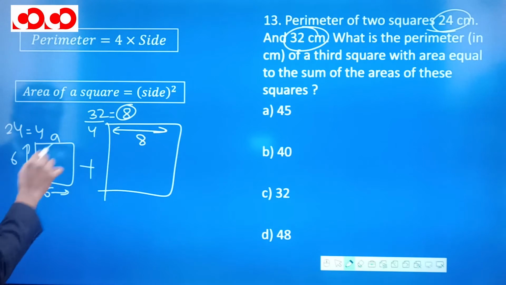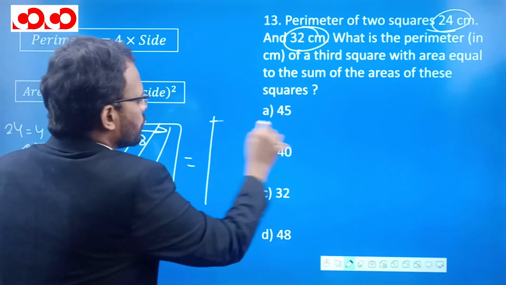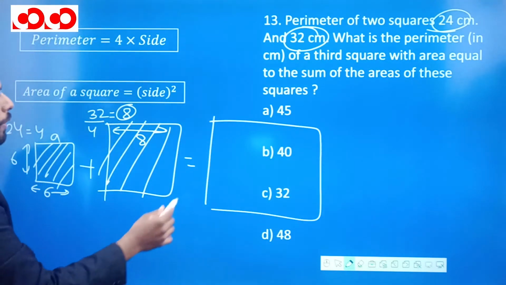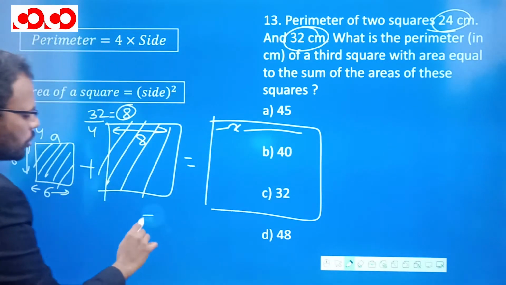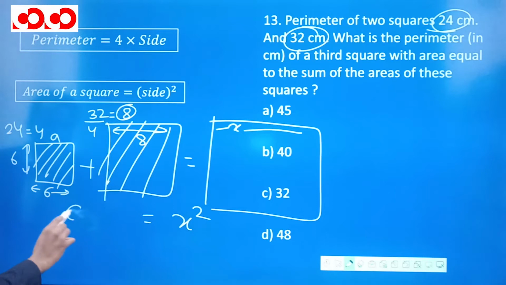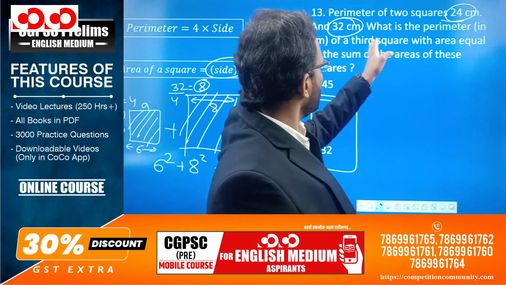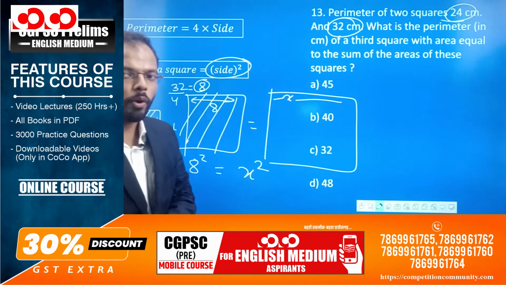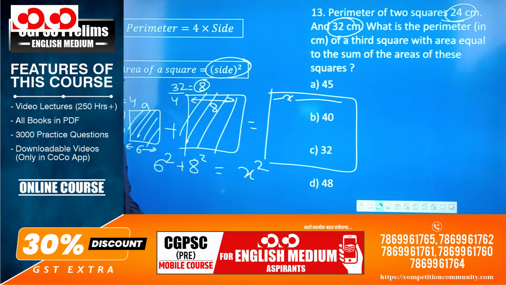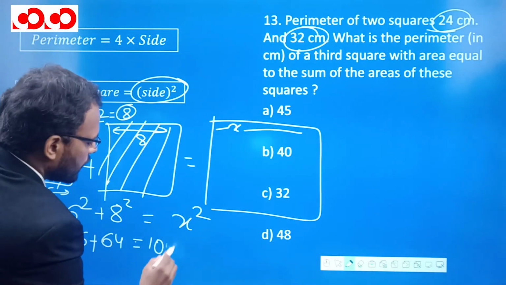So if we find the area of this square plus area of this square, it is equal to the area of a bigger, third square. If we suppose the side of this square is x, then x square will be equal to 6 square, which is the area of this square, plus 8 square, because it is mentioned that the area of the third square is equal to the sum of the areas of the first two squares. So the area of the first square is 6 square, second square is 8 square, and the third square is this one. So this is 36 plus 64, which is equal to 100, is equal to x square.